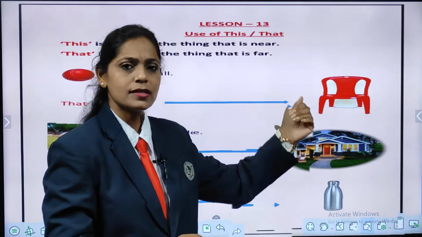Very good. Now, can you see that bottle? That bottle is near or far? First of all, to write this or that, you must know the object is near to you or it is far from you. Now see that bottle, it is near or far? Correct, it is far from you. So what you are going to say, children? That is a bottle. So any object which is near to you, we use it? Yes, this. But any object which is far from you, what we are going to use, children? Correct, we are going to use that.